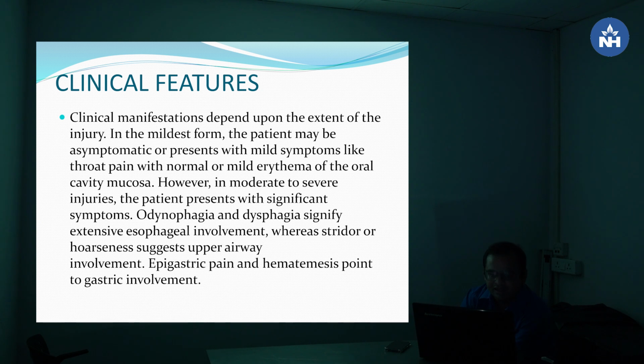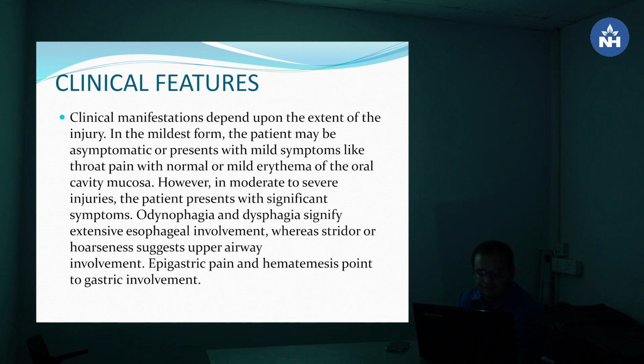Clinical features. Clinical manifestation depends upon the extent of the injury. In the mildest form, the patient may be asymptomatic or present with mild symptoms like throat pain with normal or mild erythema of the oral cavity mucosa. However, in moderate to severe injuries, the patient presents with significant symptoms. Odynophagia and dysphagia signify extensive esophageal involvement, whereas stridor and hoarseness suggest upper airway involvement.